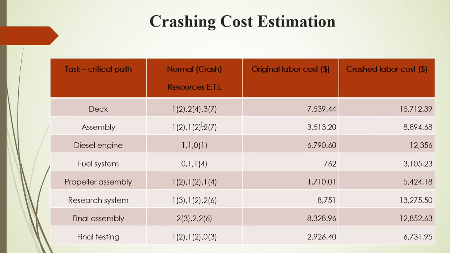And then the crash cost estimation. Here we can see the total number of resources. The resource in the bracket is the new resources for the crashing, and outside the bracket shows the old resources which are allocated to that particular activity. And then the old labor cost and the crash labor cost. The increase in the crash labor cost from the old labor cost is due to two things, mainly addition of new resources and giving extra hours to the old workers, which comes with extra pay.